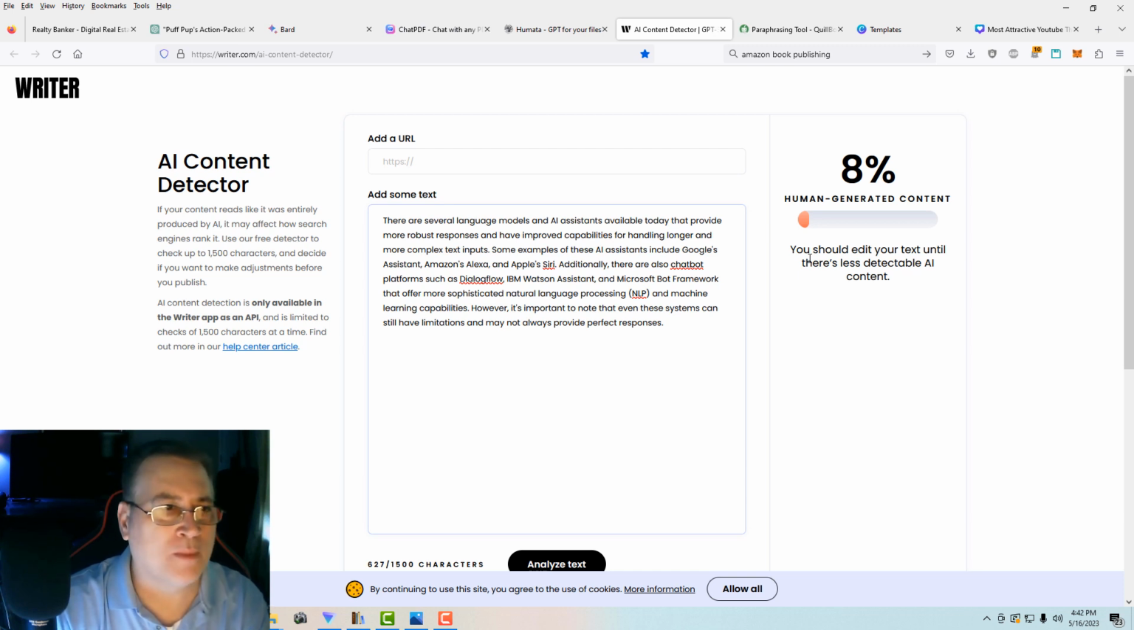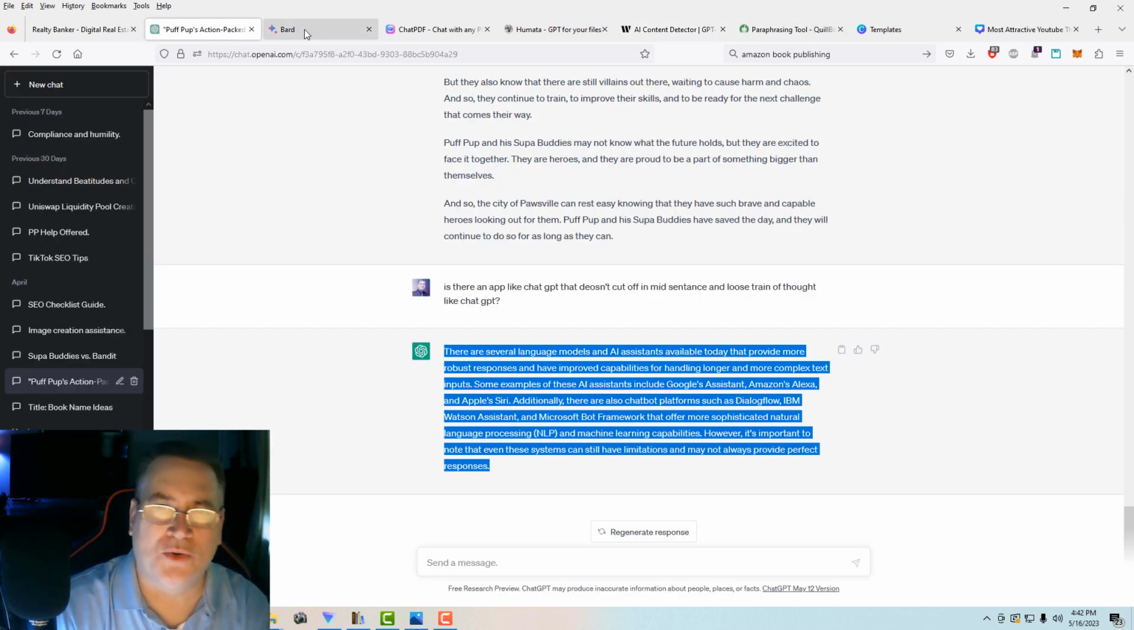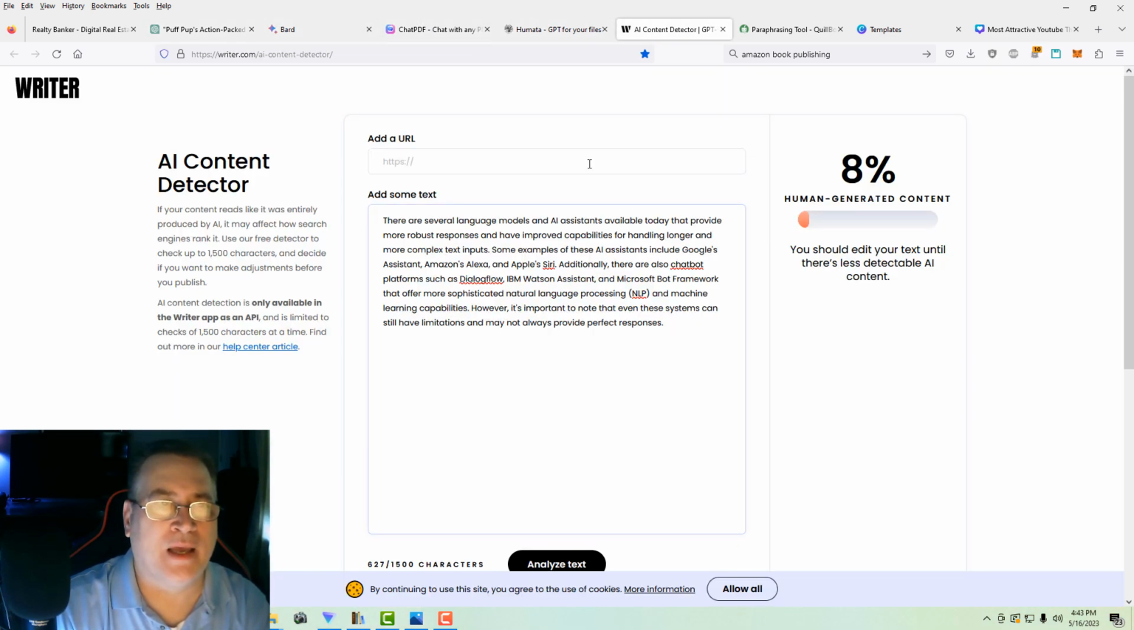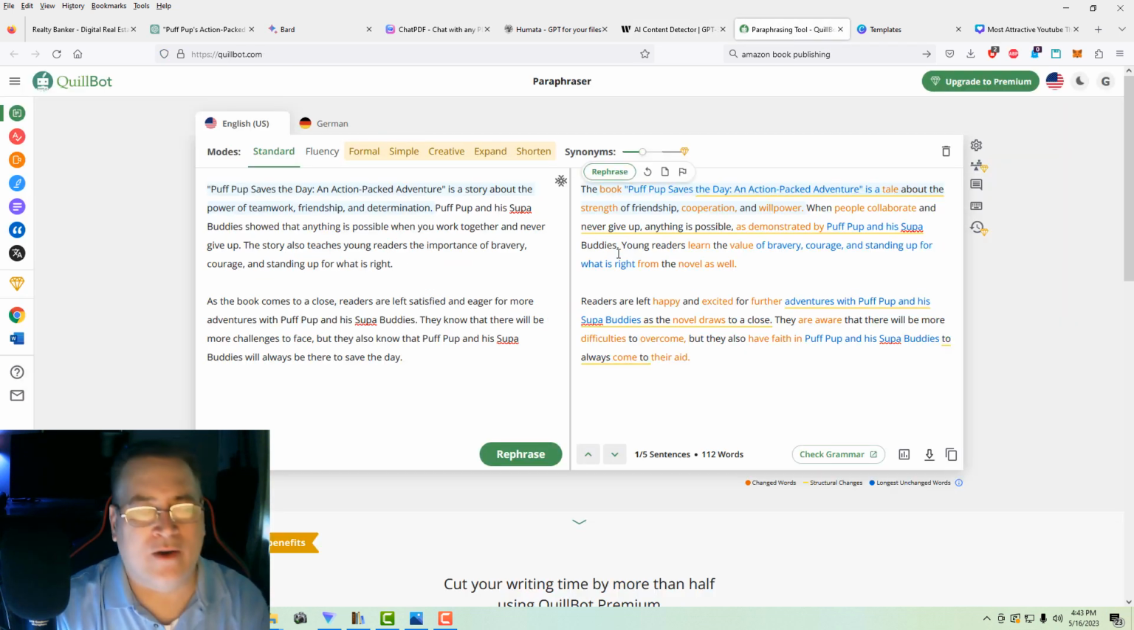Now there are prompts that you can use to get these other tools to change this format up, to use synonyms and rewrite so that it appears to be more human. And so I advise you to look into that. The next tool that I recommend, we looked at ChatGPT, we looked at Bard, we looked at ChatPDF, Humata, and the AI writing detector at writer.com. But now let's get into this bonus tool.